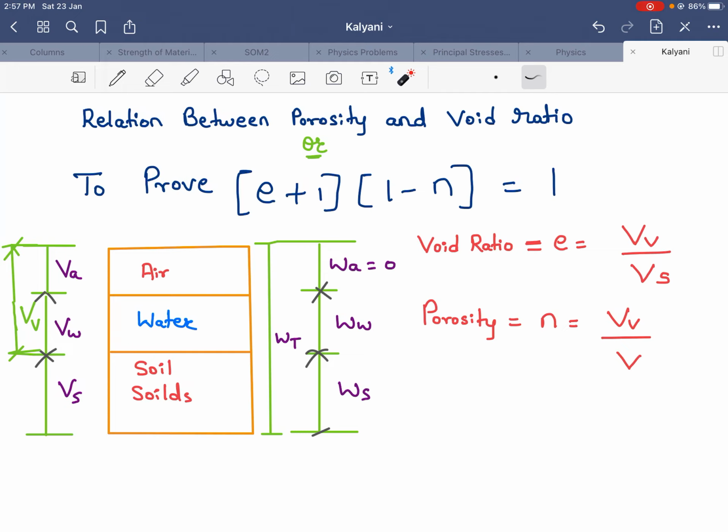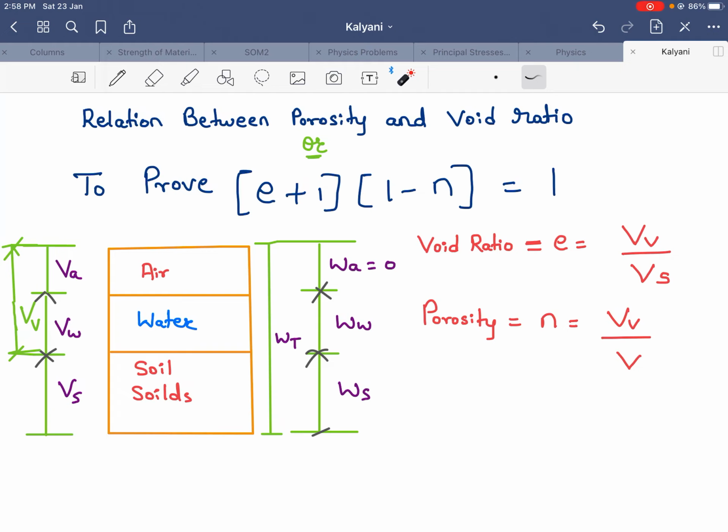We are going to separate the terms like air, water, soil solids. This three-phase system is nothing but a diagrammatical representation of the soil mass, which is termed as phase diagram.